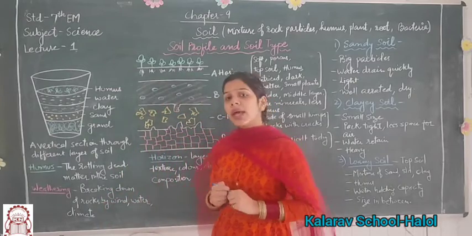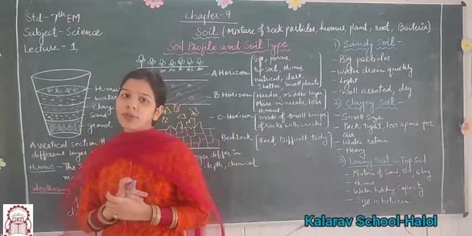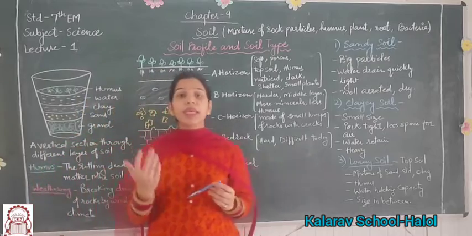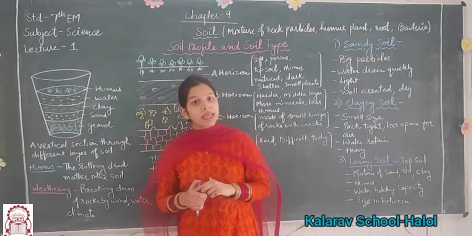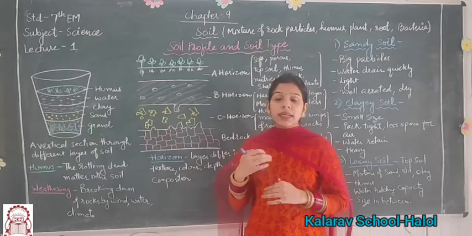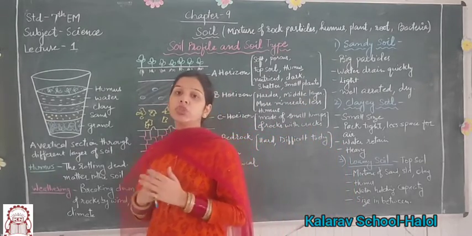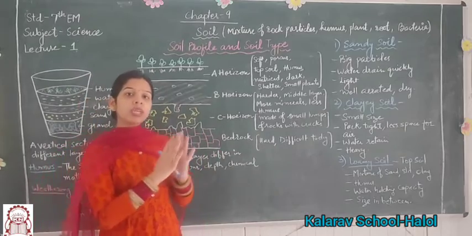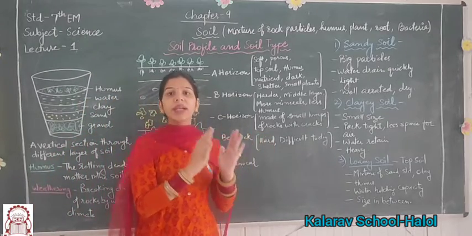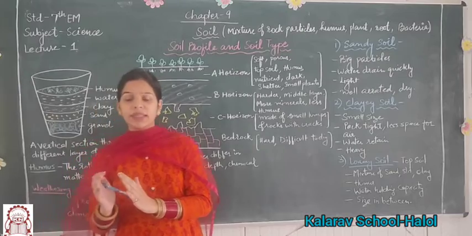So the question arises, how is soil formed? When the breaking of rocks takes place by the climatic conditions, winds, water and many other natural processes, the rock's bigger particles are divided into smaller particles.